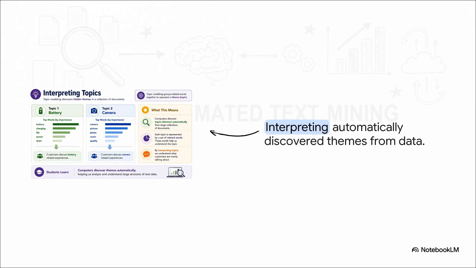The human's job is simply to look at these machine-generated lists and assign a label. We look at topic 1 and interpret it like, okay, this theme is obviously battery. We look at topic 2 and say, got it, this theme is camera. We're working right alongside the machine to analyze vast amounts of data in just a fraction of the time.